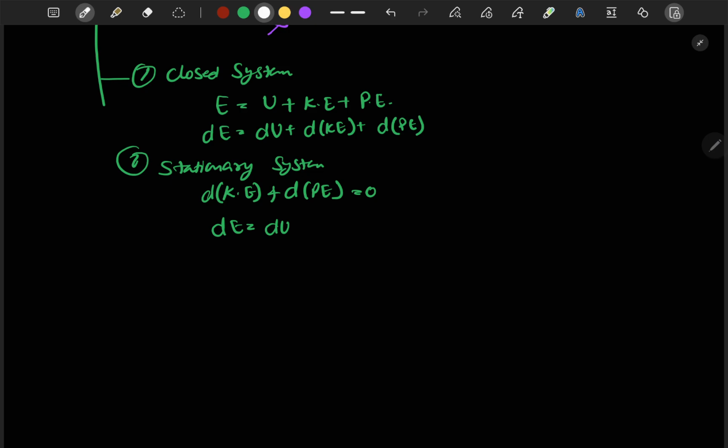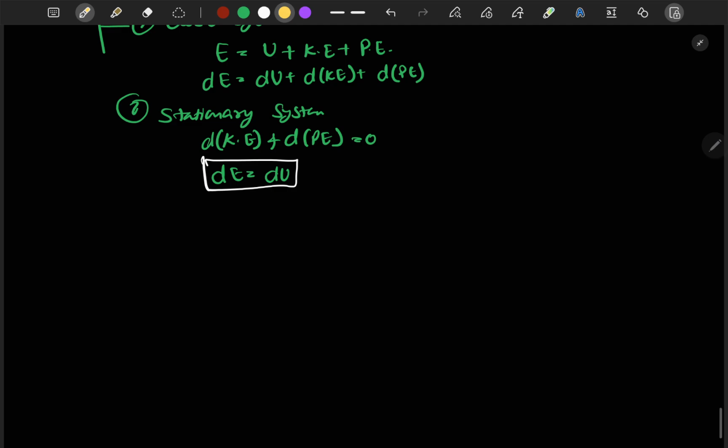Okay, so these are the steps which you should remember, because this may be asked in examination. And now we will apply our third condition. The third condition is that the process is quasi-static, reversible. So for quasi-static reversible, we know that our work done value delta W is given by PdV.